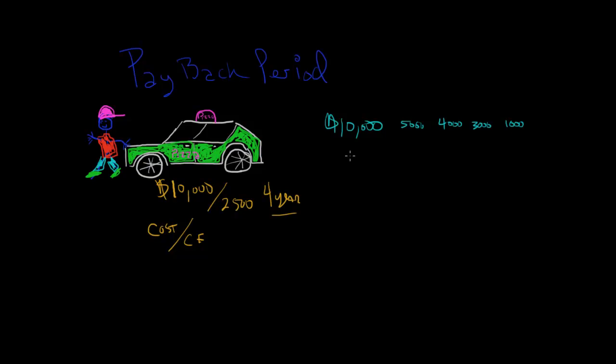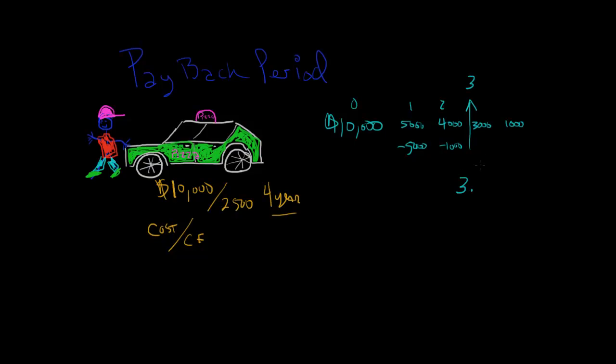Well, if you just look at it intuitively, you can see that the first year he's made $5,000 toward his original $10,000. Then the next year he's got $4,000 more, so now he's only down $1,000. You can see he's only down $1,000 right here. Then finally he's going to break even during this period right here. So that's year 0, this is year 1, year 2. So somewhere in year 3 he's going to break even.